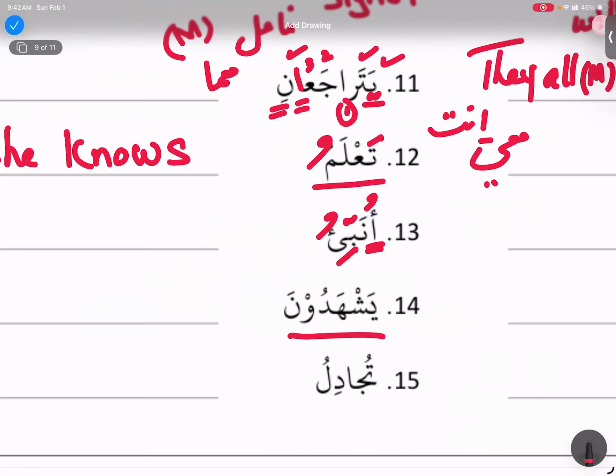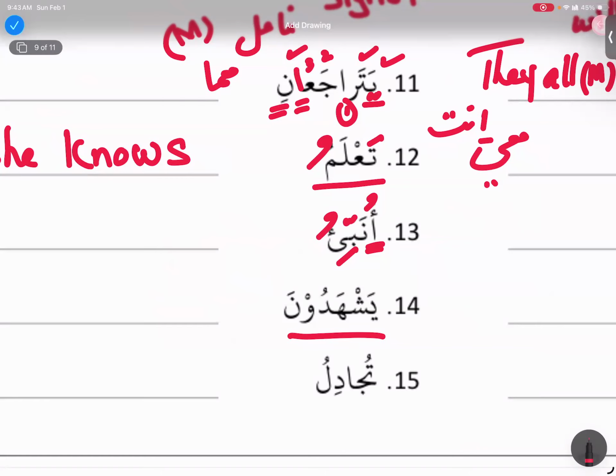Ustada, can I try this one? The yashhaduna? Yeah, go ahead. So ya is the sign of mudari. The sheen, ha, dal are the root letters. And the wawul jama is the fa'il. And noon is noonul i'rab. This is telling us that this is marfu. Very good. Barakallah fiki. That will be fi'li mudari marfoon bisabuti noon. Very good. And who is the fa'il here?